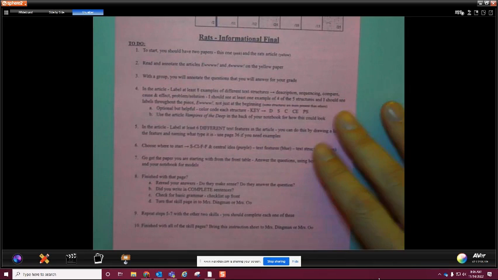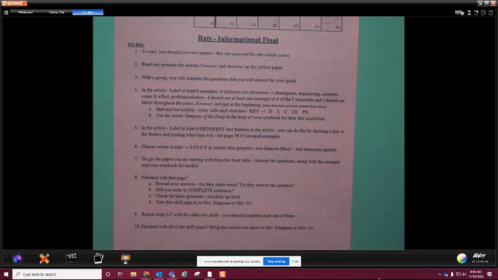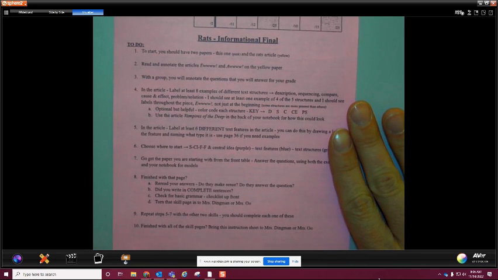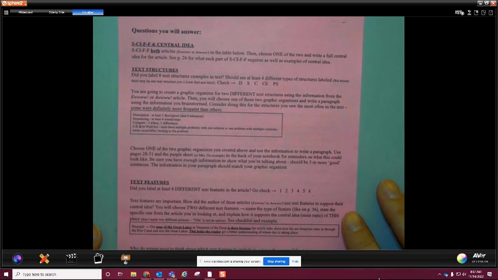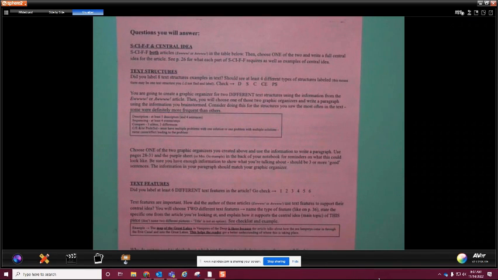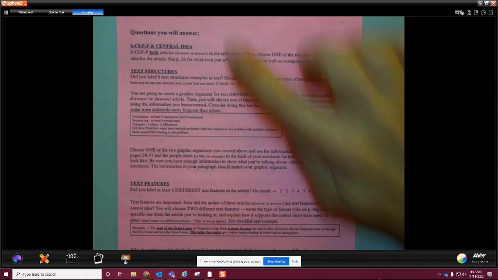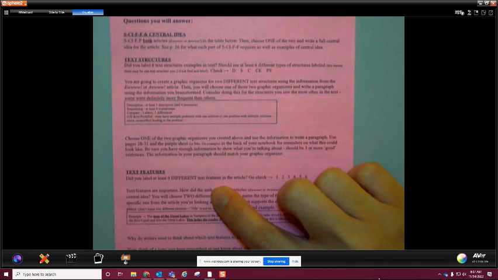This tells you your to-do list. I'm going to show you where you can access this online as well. This is a pink piece of paper that you're going to see when you get back to school. Again, this is the to-do information on what needs to happen, everything that takes place on it. On the back of this are the questions that you're going to have to answer on the entire part of this assignment. So this is your informational final. Everything that you have done in reading class and in writing class is going to be on this final. For instance, you have SCIF and central idea. You're going to have text structures. You're going to have text features.